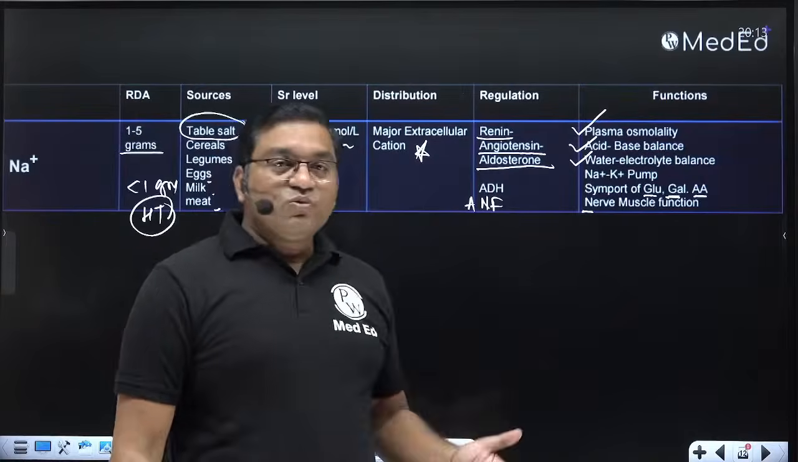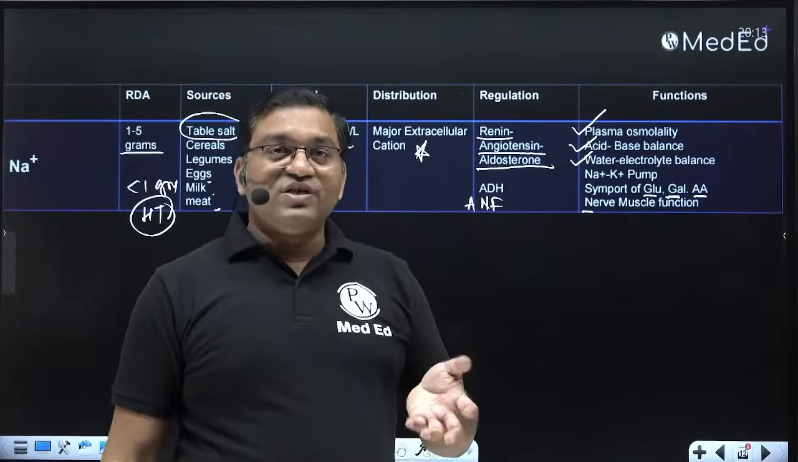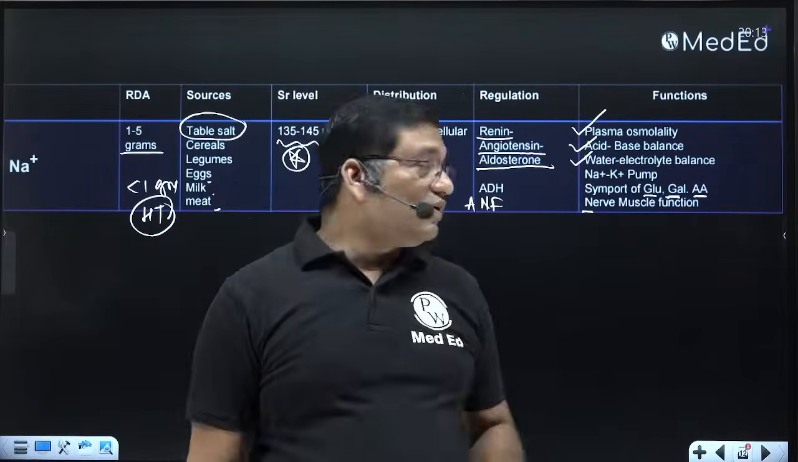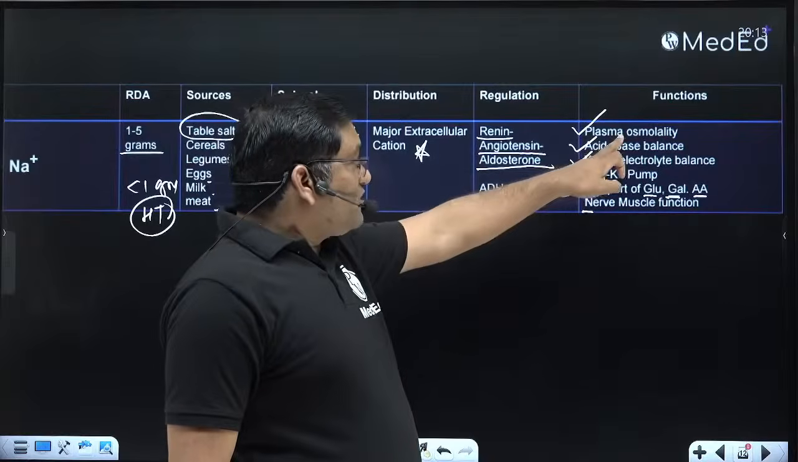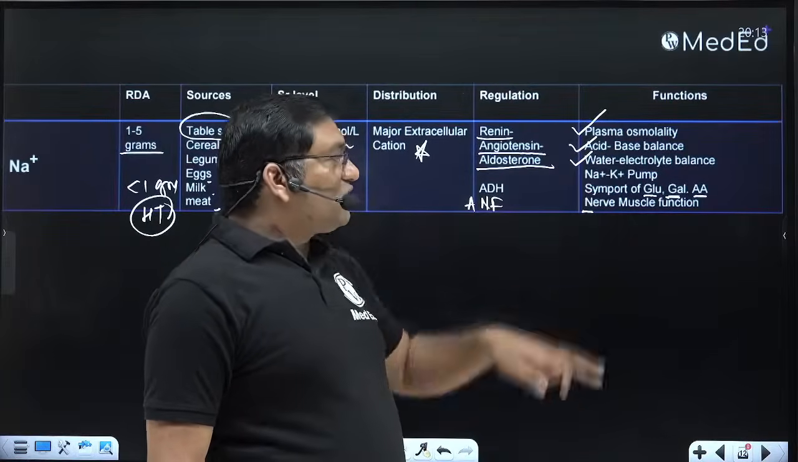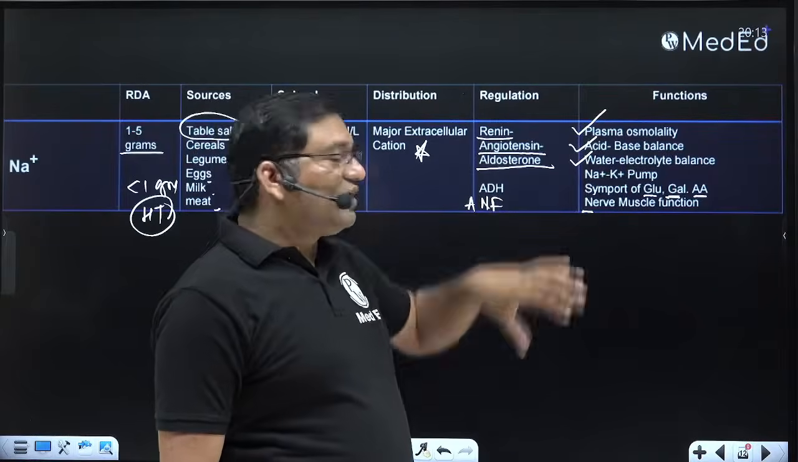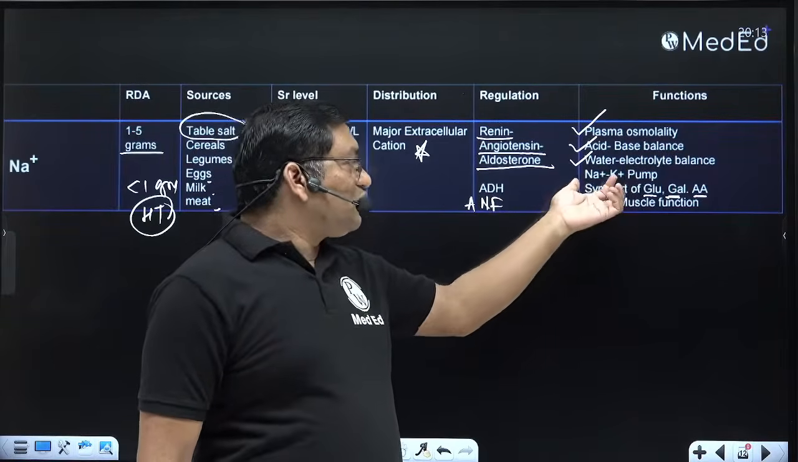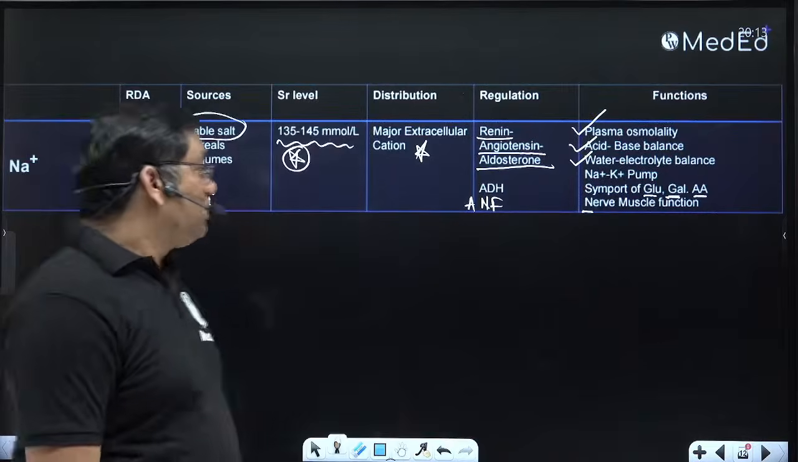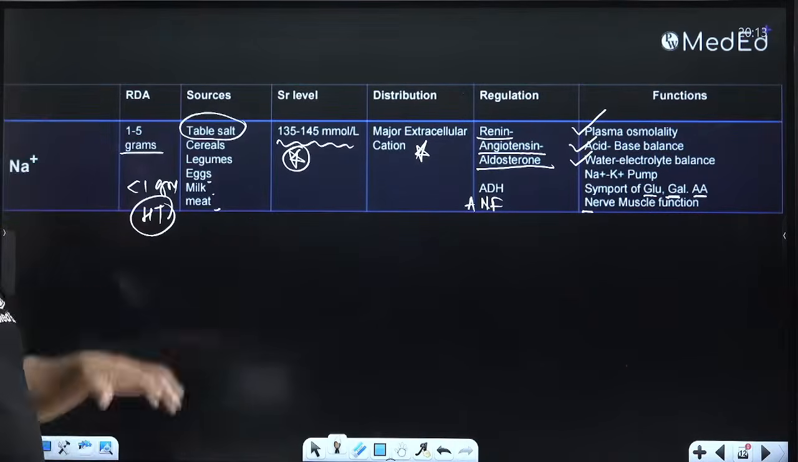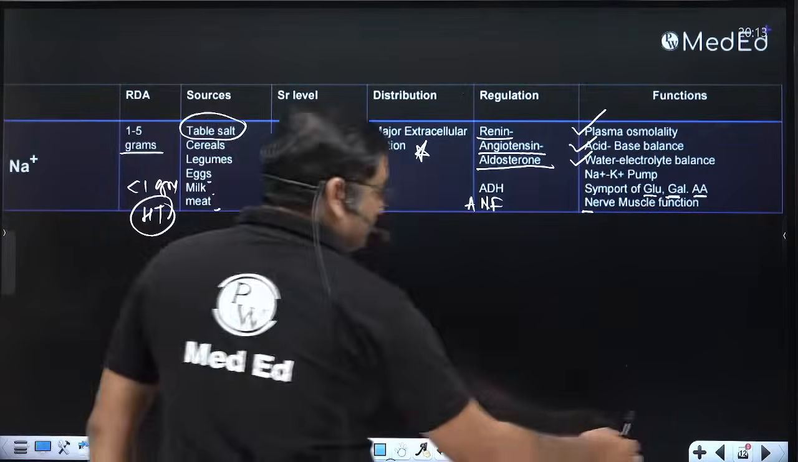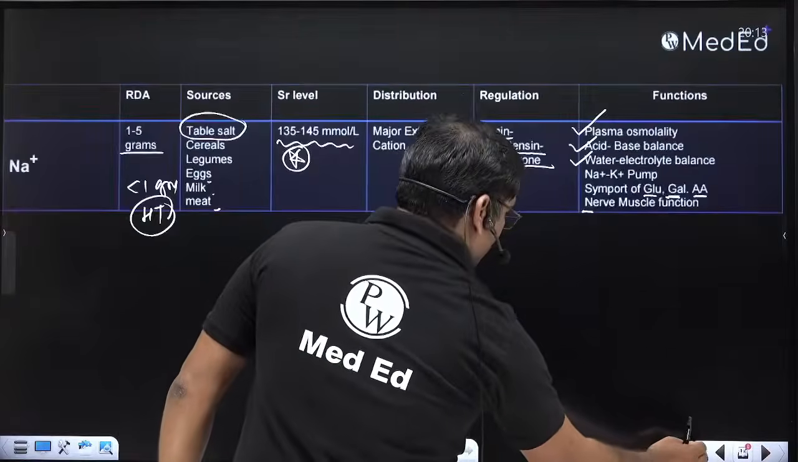So sodium, potassium, calcium, and magnesium are required for the nerve muscle function. And for plasma osmolality, acid base balance, and water and electrolyte balance, sodium, potassium, and chloride, all three are required. In the sodium potassium pump, sodium and potassium are the important constituents. So how is sodium regulated in our blood?